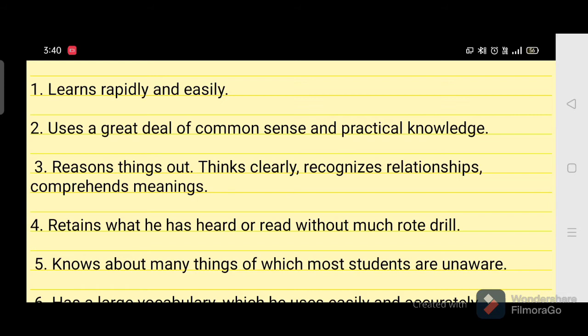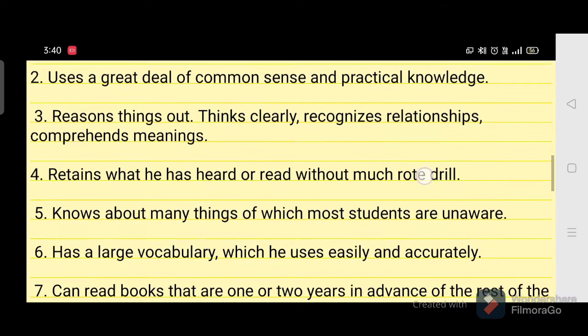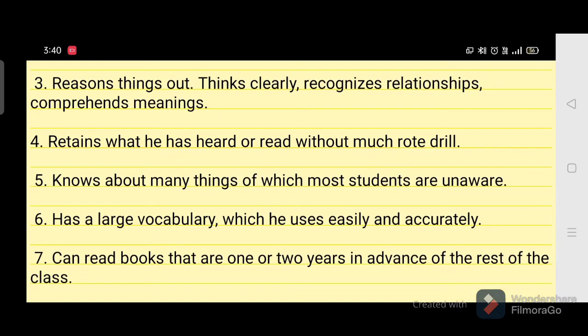These are the cognitive abilities that are found in gifted children. They reason things out, think clearly, recognize relationships, and comprehend meaning, which is usually not done easily by most of their peers. And the fourth one is to retain what they have heard or read without much rote or drill.